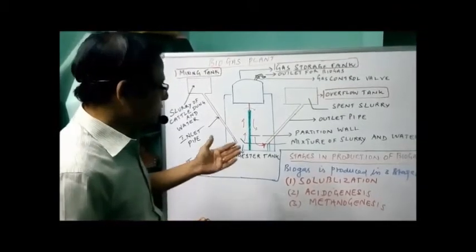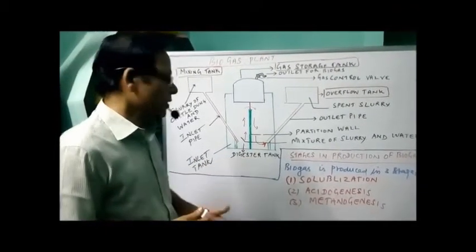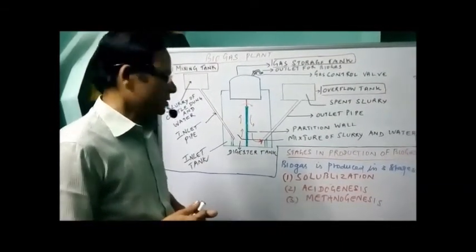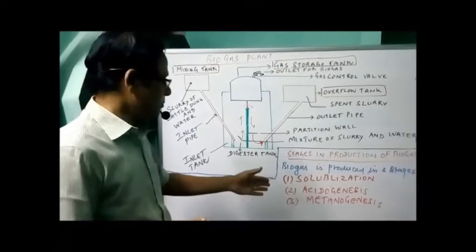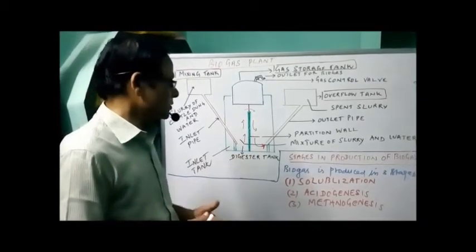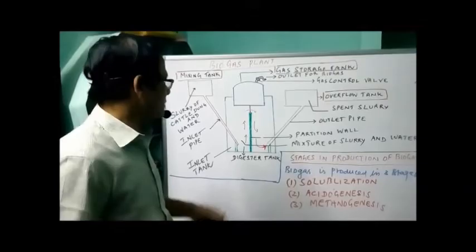What are the 3 different stages that occur during the biogas production? Number 1, solubilization. Number 2, acidogenesis. And number 3, methanogenesis. I will explain one by one, just in 1 or 2 lines. What is solubilization? What is acidogenesis? What is methanogenesis? Okay, let's see now.